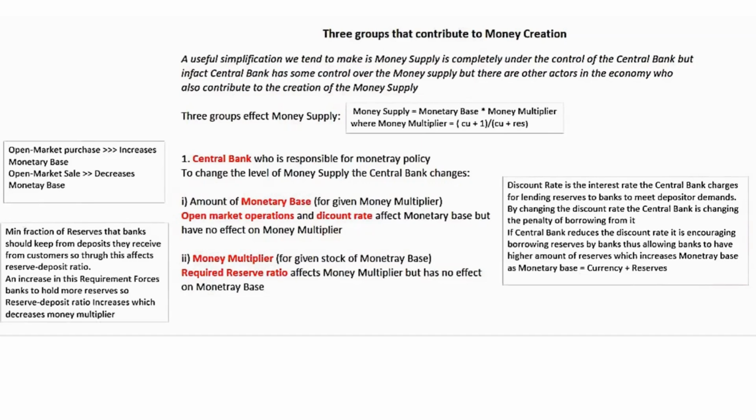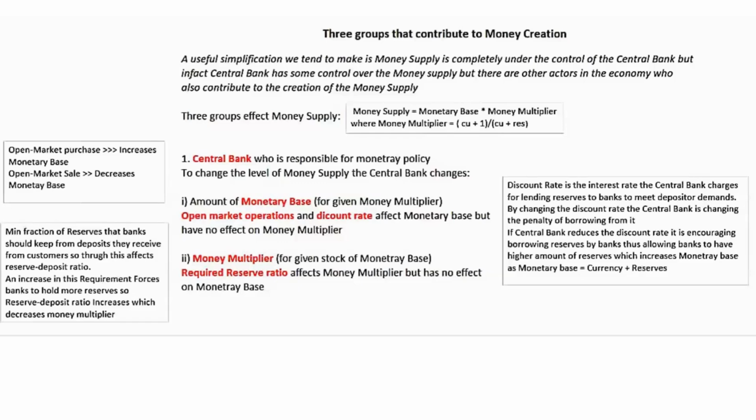So let's start with the central bank. Since the money supply is the monetary base times the money multiplier, the central bank can influence the money supply by either influencing the monetary base or the money multiplier. Let's first talk about how it can influence the monetary base. It can do that through open market operations and the discount rate.